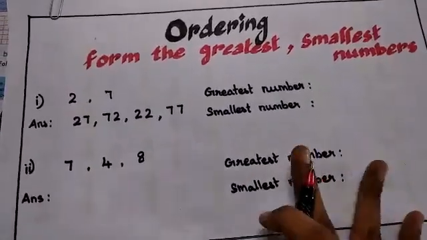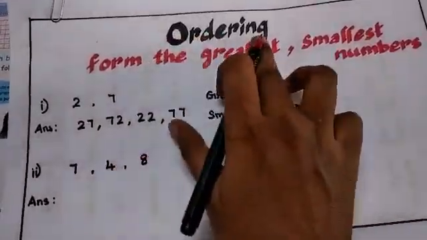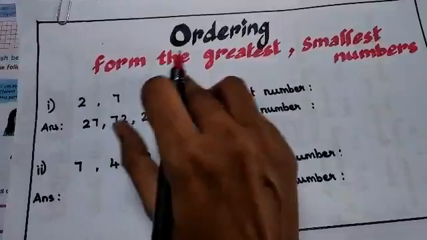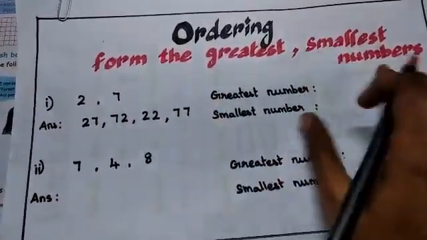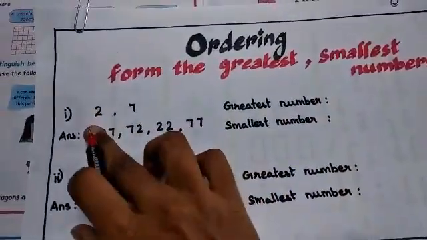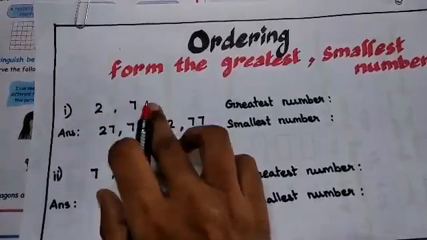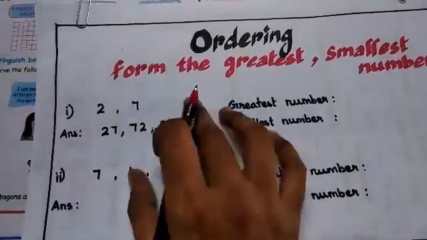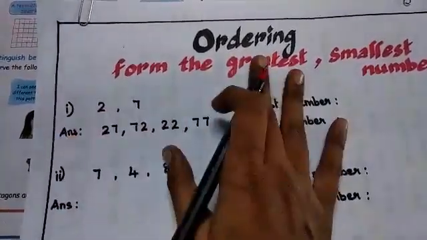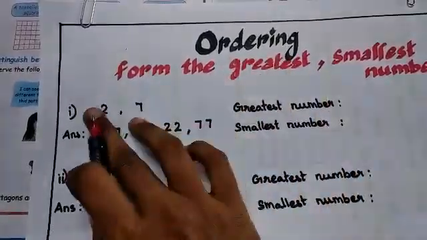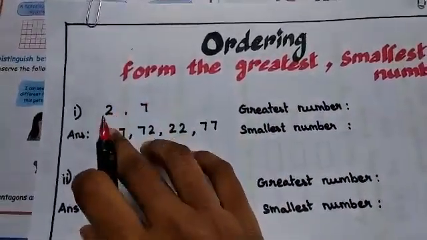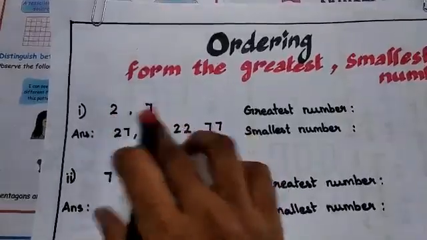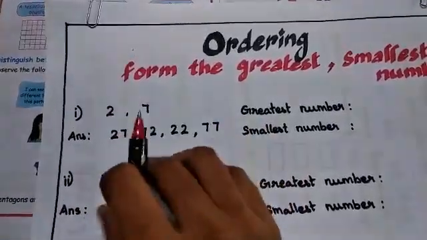Now we are going to learn about ordering to form the greatest and the smallest number. They will give you different digits, separate numbers, not together. Using these numbers, you are going to form numbers.